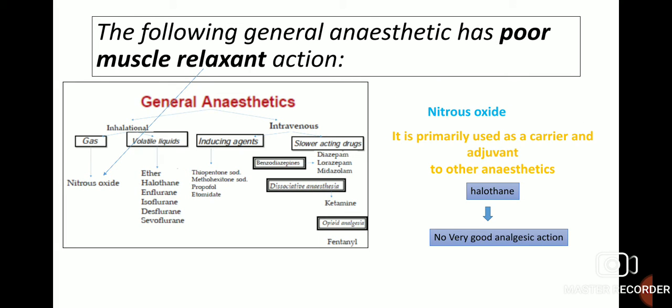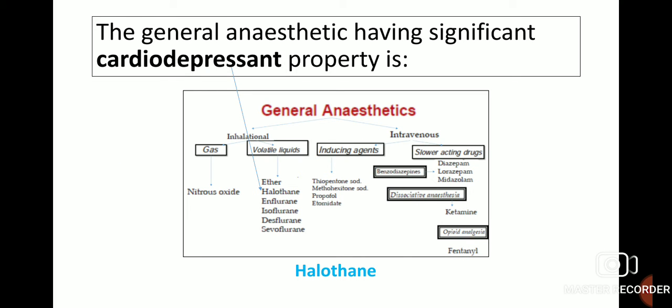The following general anesthetic has poor muscle relaxant action. That is, nitrous oxide has poor muscle relaxant action. Nitrous oxide comes under the class of gas inhalational general anesthetics, and it is primarily used as a carrier and adjunct to other anesthetics such as halothane, which has not very good analgesic action. The general anesthetic having significant cardiodepressant property is halothane. So, halothane, which comes under the volatile liquid inhalational general anesthetics, has a significant cardiodepressant property.